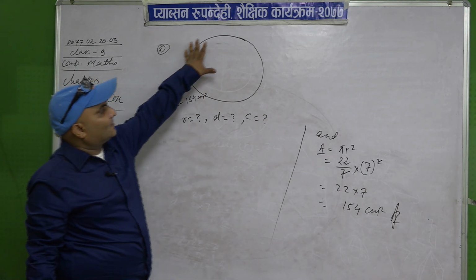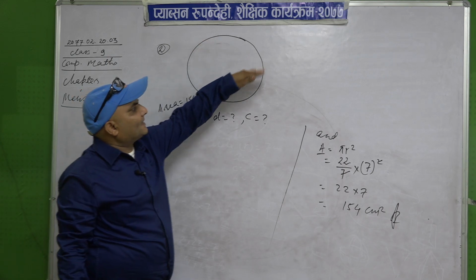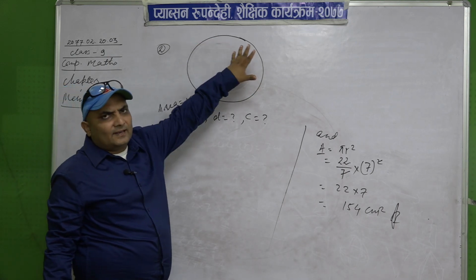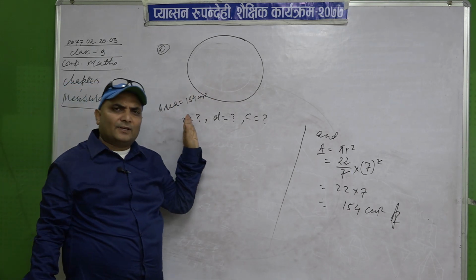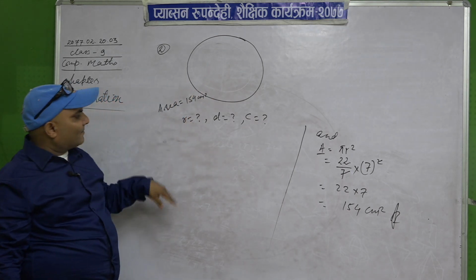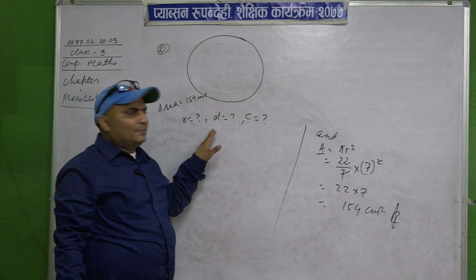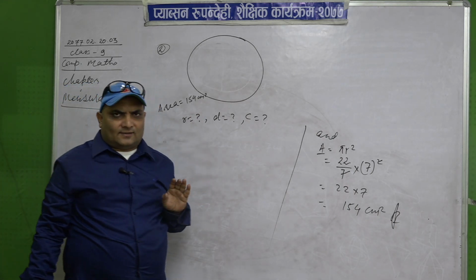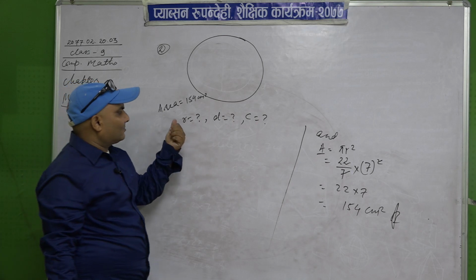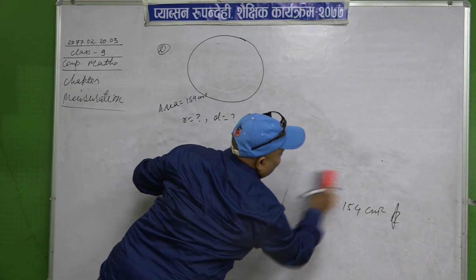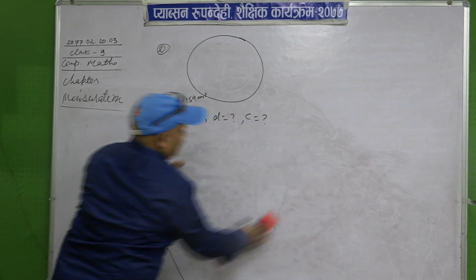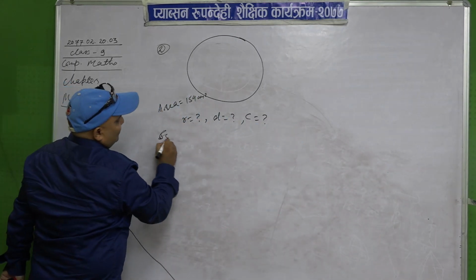Listen, this is the second question, second example. The circle is given, and the area of this circle is 154 centimeter square, and we have to find out the radius, diameter and the circumference of the circle. Then how do we find out the radius, diameter and circumference? Right, solution.